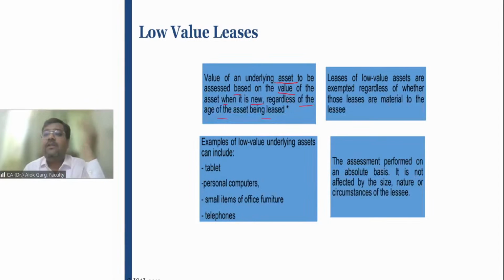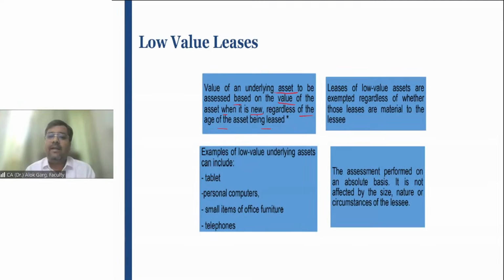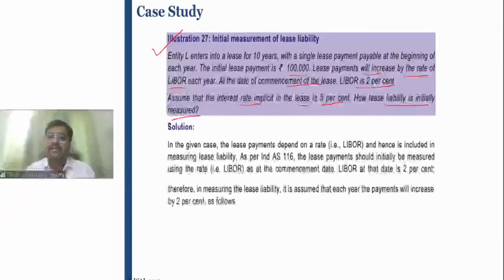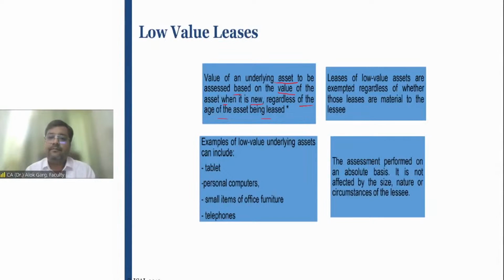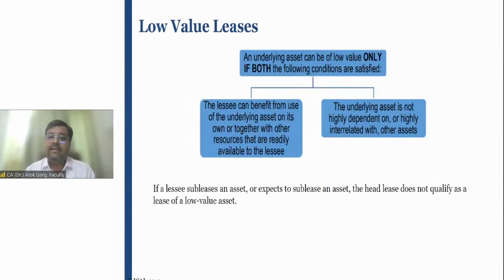If they are taking 1,000 square feet of office in a small, remote area, still the value could be 20 lakh, 30 lakh, 40 lakh rupees, right? So for low value leases, the value has to be considered when the item is new. And the company has to make a policy on what could be the low value. This assessment has to be performed on an absolute basis. What is the totality of that, right? I hope this low value part is also clear to all of you. Is that clear?